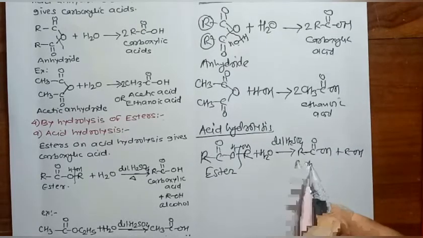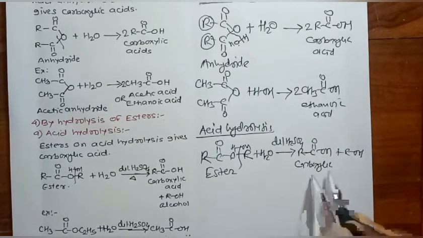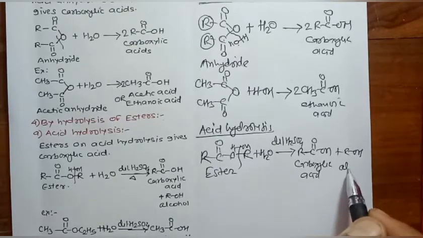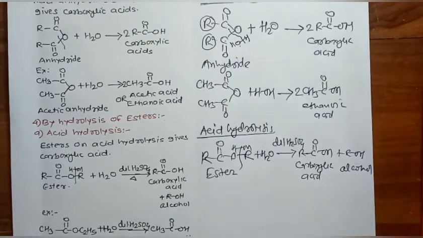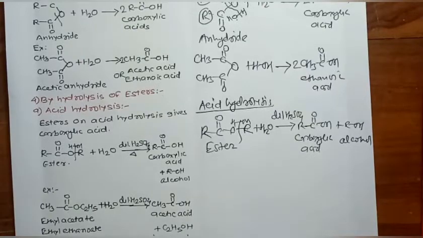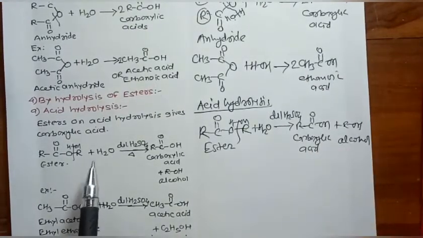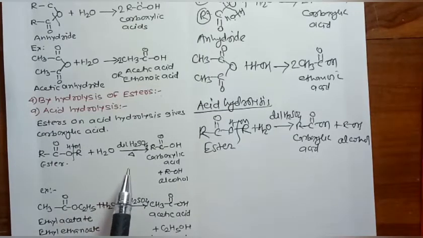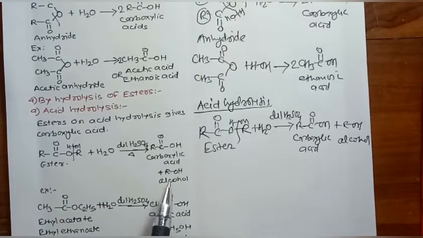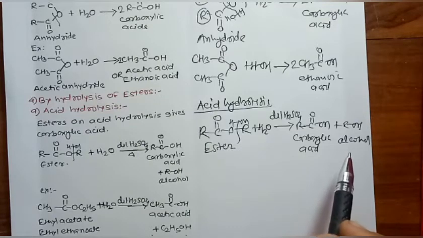RC double bond OH is carboxylic acid. ROH is the formula of alcohol. In this way, we get a mixture of carboxylic acid and alcohol when ester is hydrolyzed by using acids like dilute HCl, H2SO4.